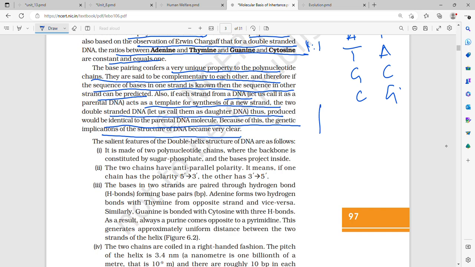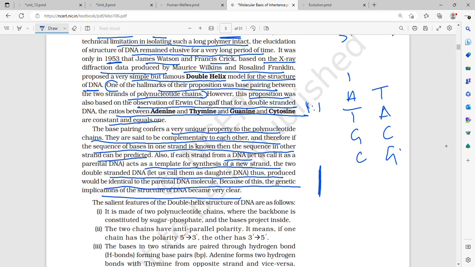So if each strand will act as a template, let's say this was my first strand, this acted as a template for one molecule, and this acted as a template for the second one. So I will get over here TACG, and over here I will get ATGC. So they both became complementary now, right? Because these both are complementary to each other.